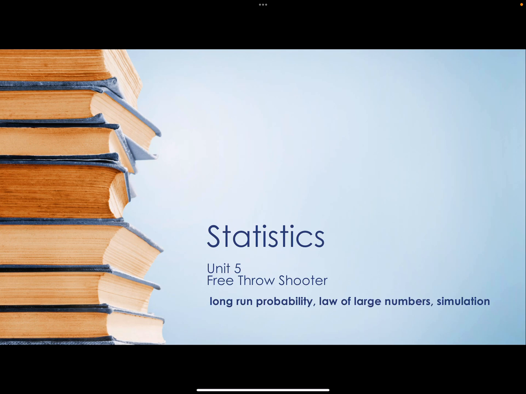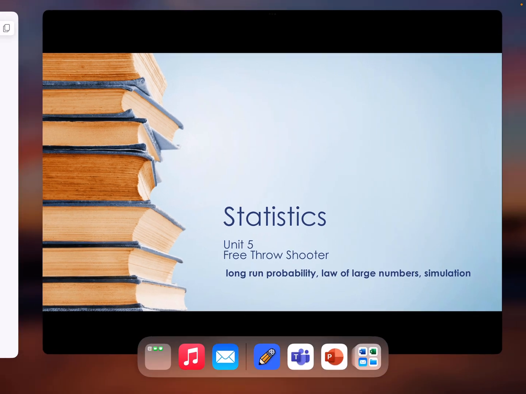This is Unit 5, and this is: Is Miss Gallus a good free throw shooter? In today's lesson we are going to be discussing the long run probability, law of large numbers, and simulation.